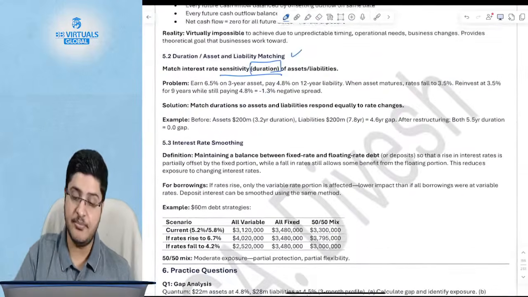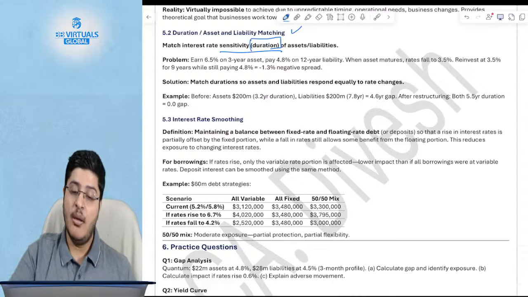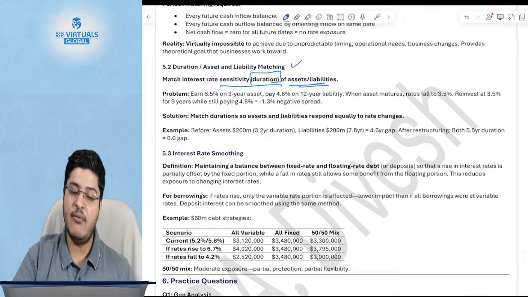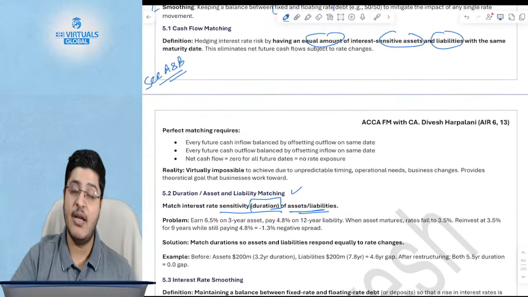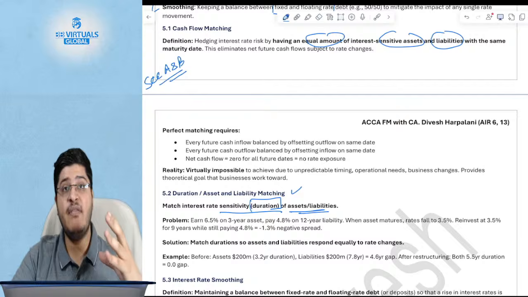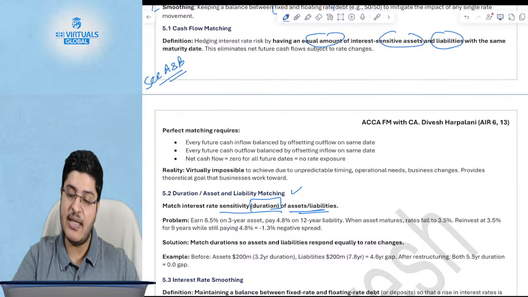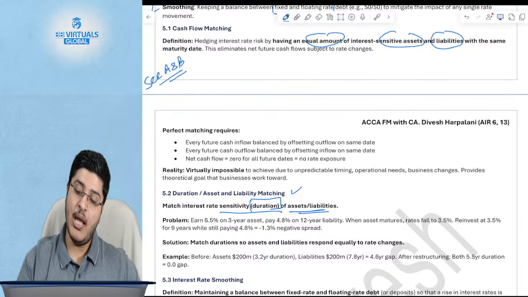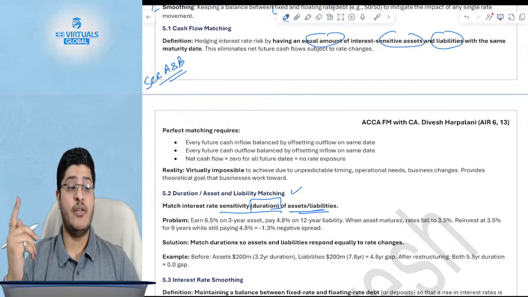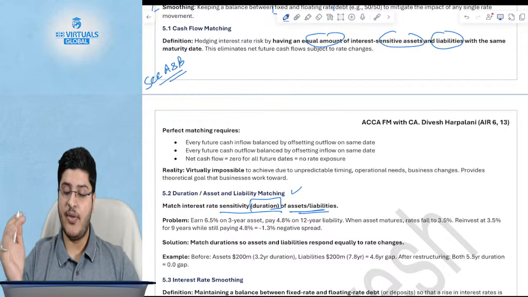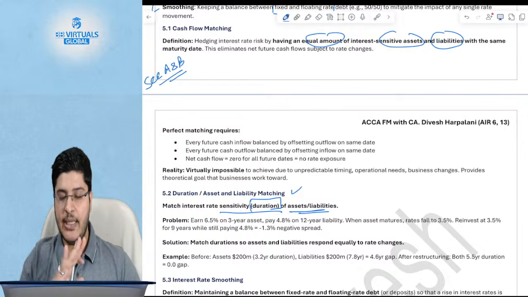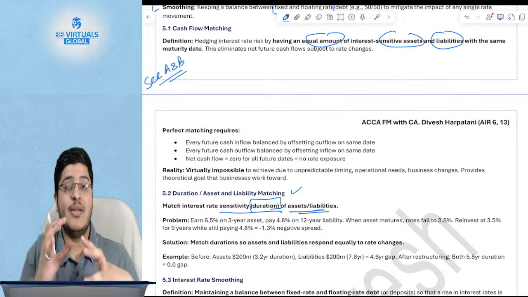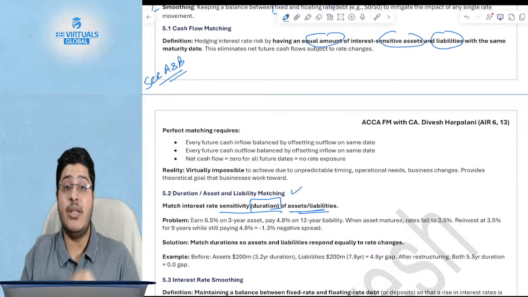Okay, clear? Now, match the interest rate sensitivity of the assets and liabilities. You will say, what is the difference between the first one and the second one? When you talk about cash flow matching, we say exactly the tenure, if it is a 7-year asset and a 7-year liability. But the duration, remember Macaulay duration, for those of you who would have studied Macaulay duration, and even if not studied, that's okay. Basically, there's a concept called Macaulay duration, where duration does not mean, okay, it is a 7-year bond, so it is 7 years. The duration will be slightly less than 7.